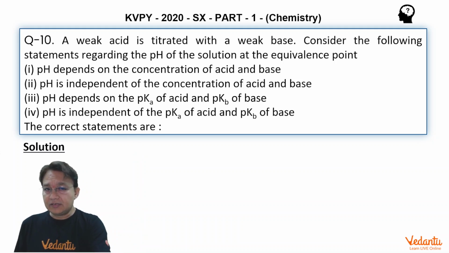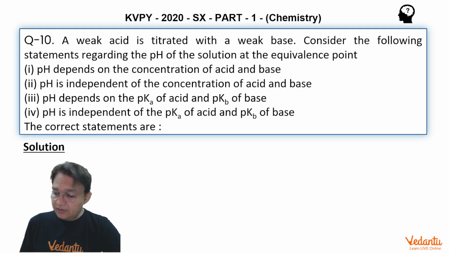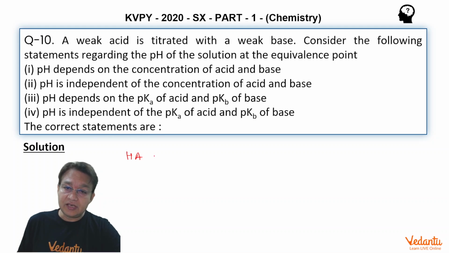So, regarding this question, first let us make clear what the titration looks like. A weak acid is titrated, which means you are adding a weak base. Suppose your weak acid is HA, and your weak base is BOH. They are going to react and form A minus, B plus aqueous, plus H2O.